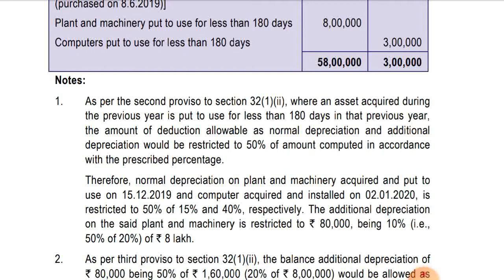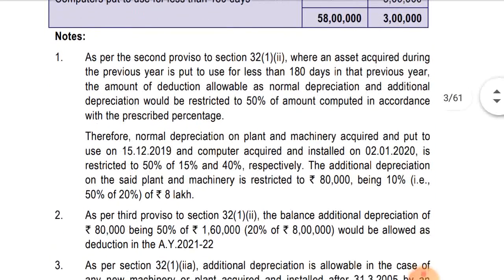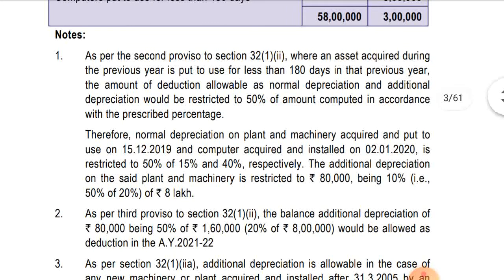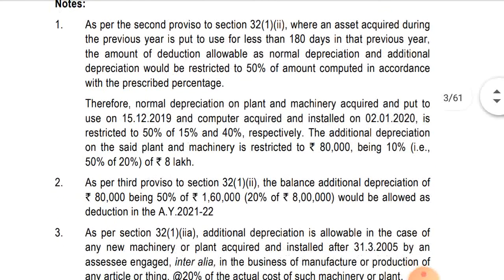The additional depreciation on the said plant and machinery is restricted to 80,000 rupees, being 10% of 8 lakhs. That is how 10% came. They have shown it as 20% of 50%, sorry, 50% of 20%. Okay, so hope you have understood this.